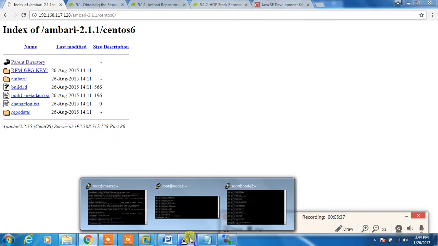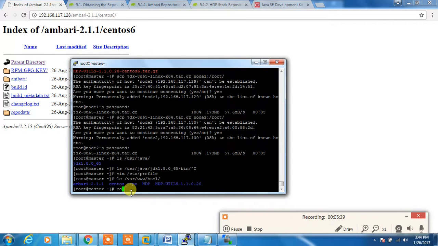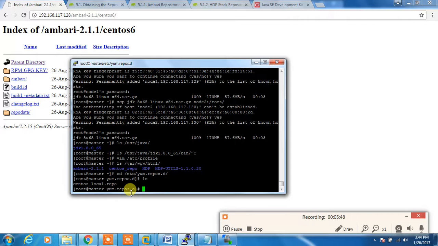Okay, so I'm going to create a repo file for Ambari under this /etc/yum.repos.d directory, and we already have a CentOS local repo over here.